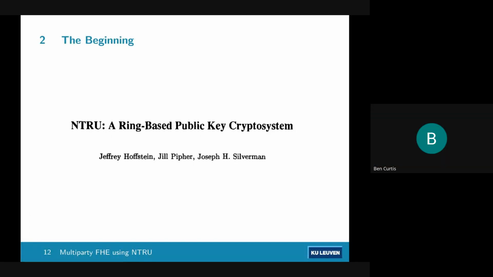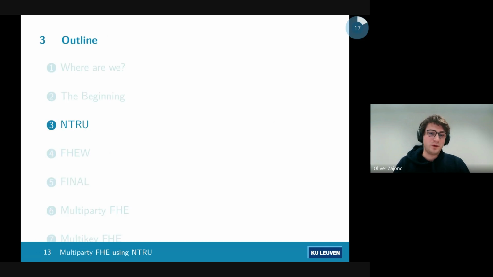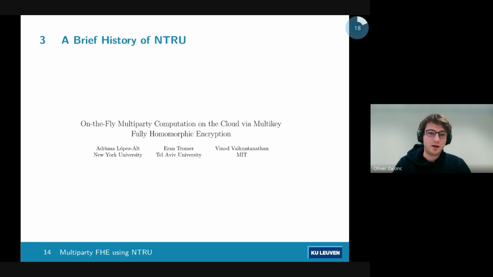Yeah, looks good. Alrighty. So, as I was saying, NTRU was a ring-based public key cryptosystem. It was generated in about 1998, and at that point, it was in no way, shape, or form a fully homomorphic encryption scheme, which you will notice by the fact that it's over 10 years before Gentry's original scheme. Yeah, so let's cover some NTRU.